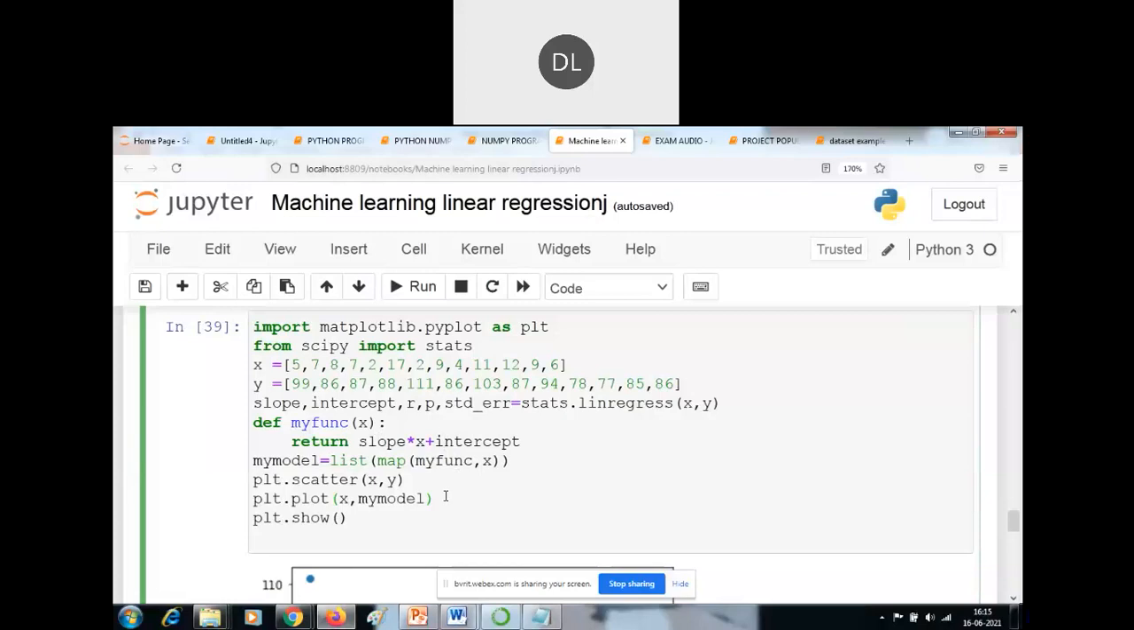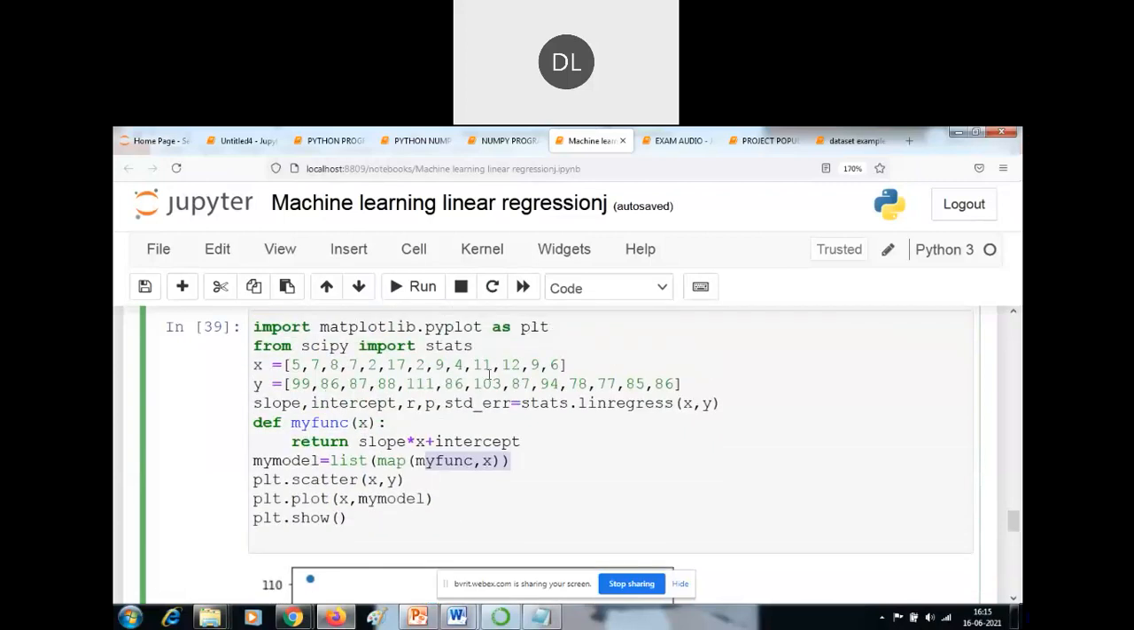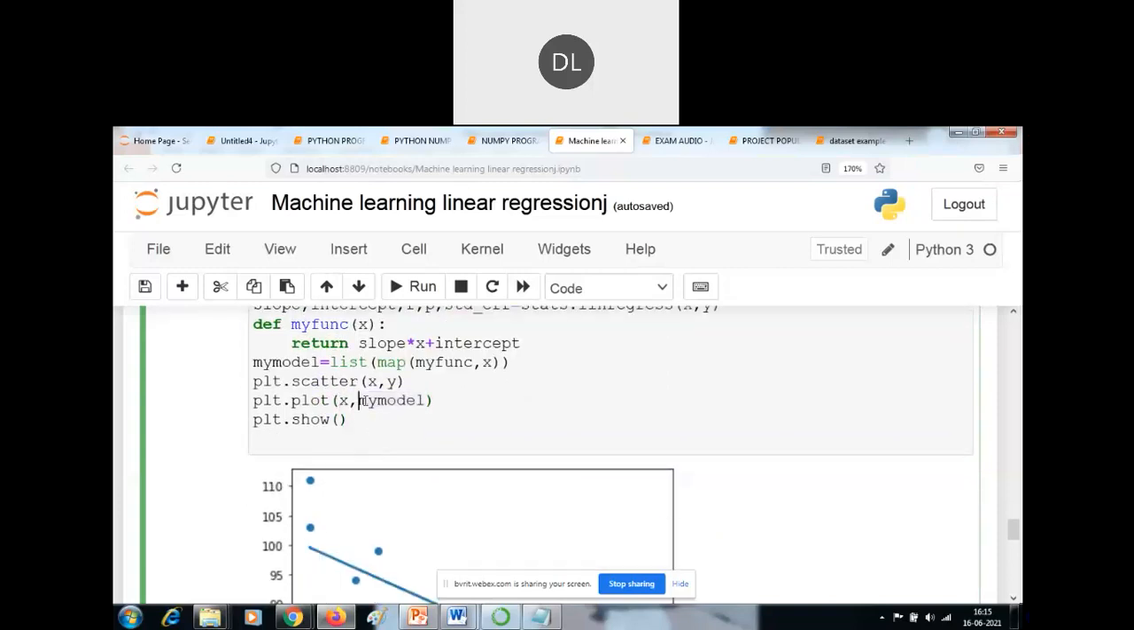By using this program I am creating the scatter and plot also. So what is the use of plot? Plot is used to draw the straight line: for the two coordinates I am passing x and my model. In the y coordinate I am already finding the formula, right? My model is storing the list from map of my function comma x. So what is my function? In my function the formula applied is slope into x plus intercept. This result is stored into the variable mymodel. So these two coordinates here, x and the mymodel coordinate here. By using this linear regression, we find the relationship between these two variables.